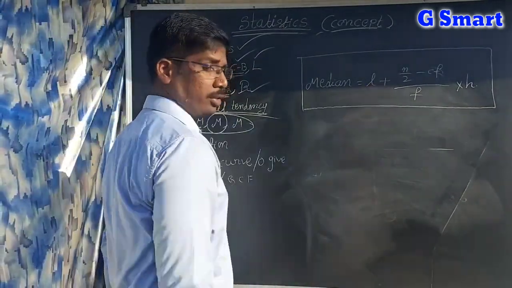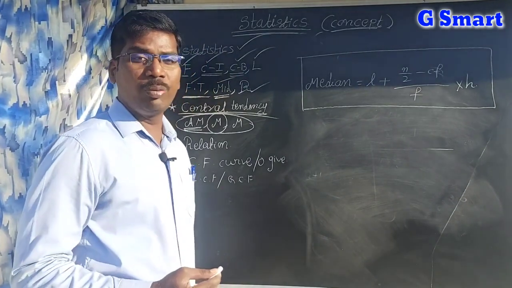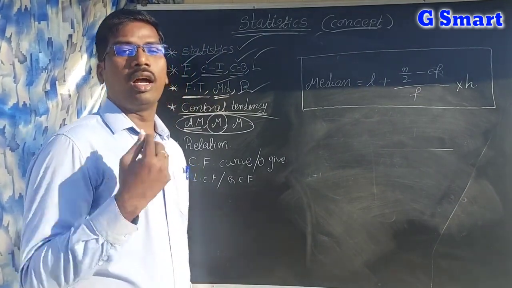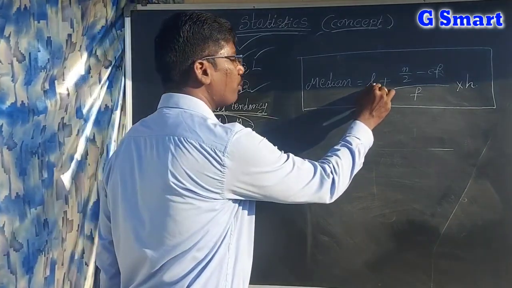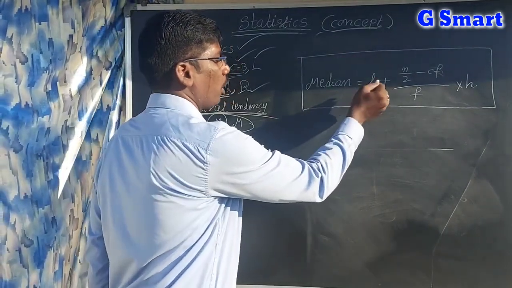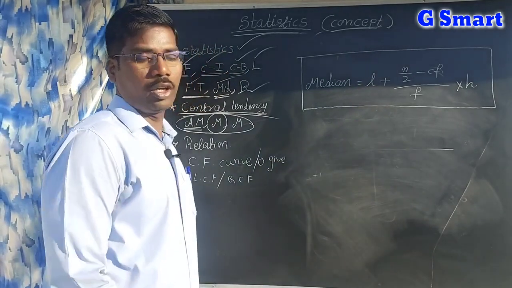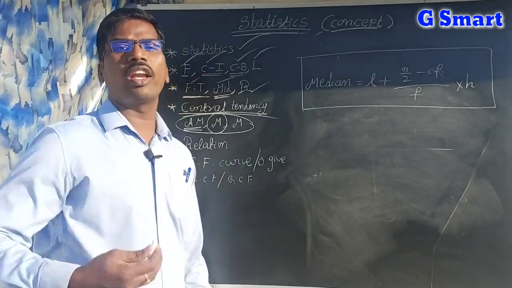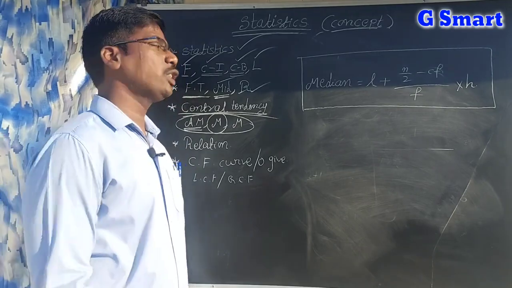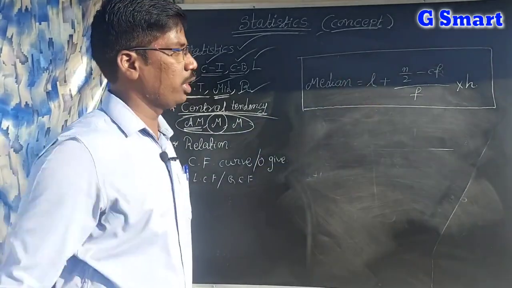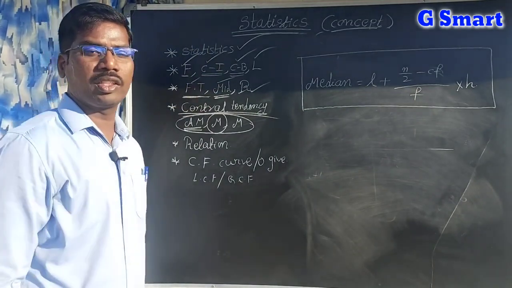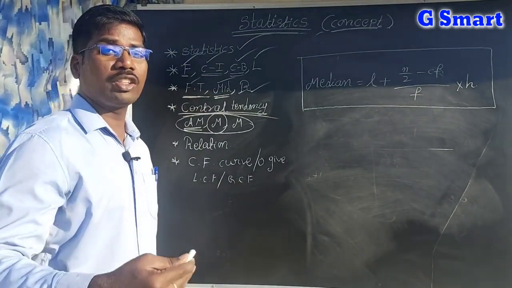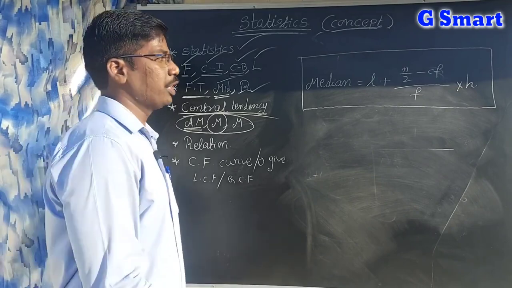L is the lower boundary of the median class. Whatever class we take as the median class, that class's lower boundary is L. N by 2: here n is the total frequency, so n by 2 means half of the total frequency.